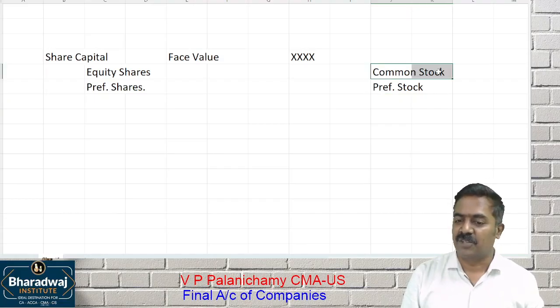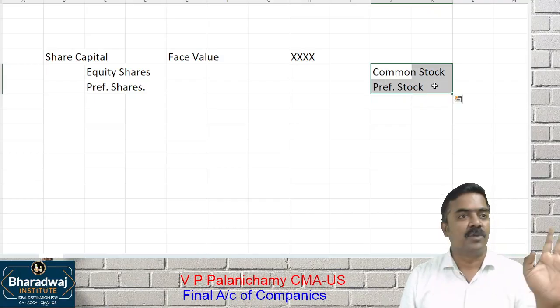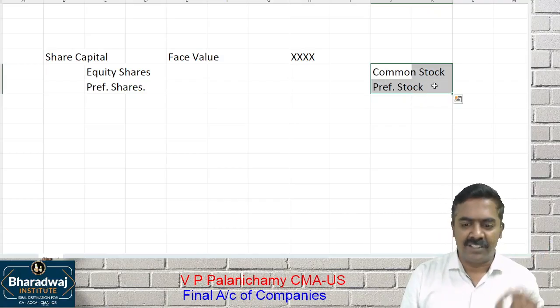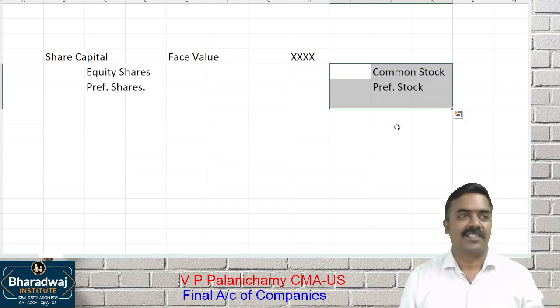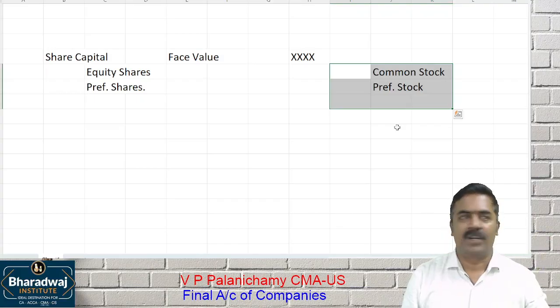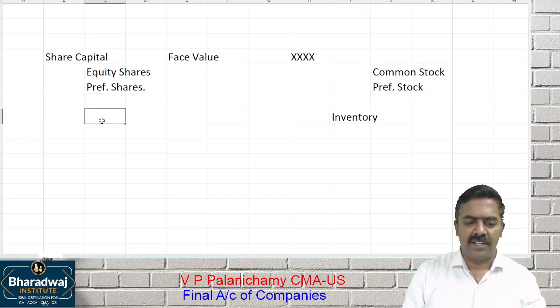But in the US, if you say stock, they will ask, is it common stock or equity stock? In the US, they don't use the word stock at all. Stock is used only for shares. Then how do they call the stock? The raw material, the work in progress, finished goods, they don't call it stock. They call it inventory. But in an Indian balance sheet, we call it closing stock.